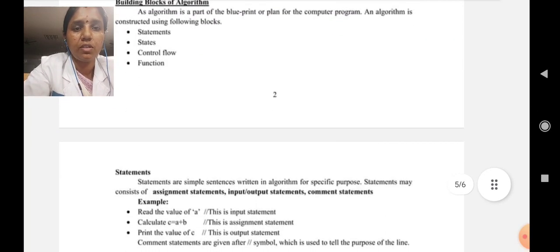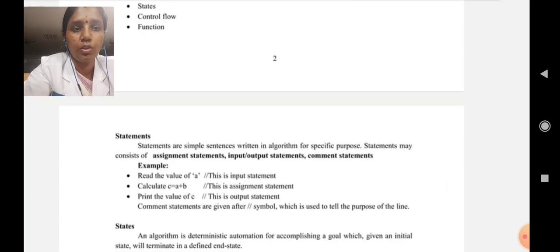What is meant by statements? Statements are simple sentences written in an algorithm for a specific purpose. A statement may consist of an assignment statement, input and output statement, or command statement. As we know, an assignment statement is nothing but assigning some values to some variable. For example, first getting an input: read the value of a, this is the input statement. Calculate c is equal to a plus b, this is the assignment statement, where in c we are assigning the addition of a and b values. Print the value of c, this is the output statement.